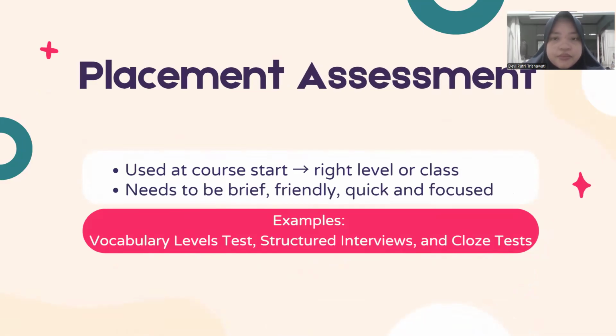The first is placement assessment. This type is used at the beginning of the course to place students at the right level or class. It should be brief, friendly, quick, and focused so that students feel comfortable. Common examples include the vocabulary level test, structured interviews, and closed tests.